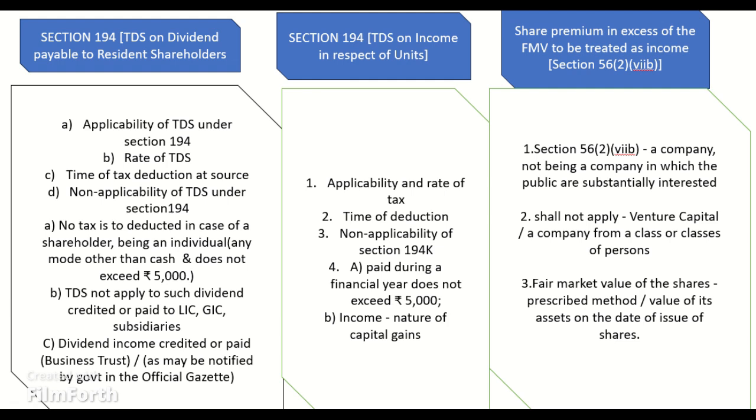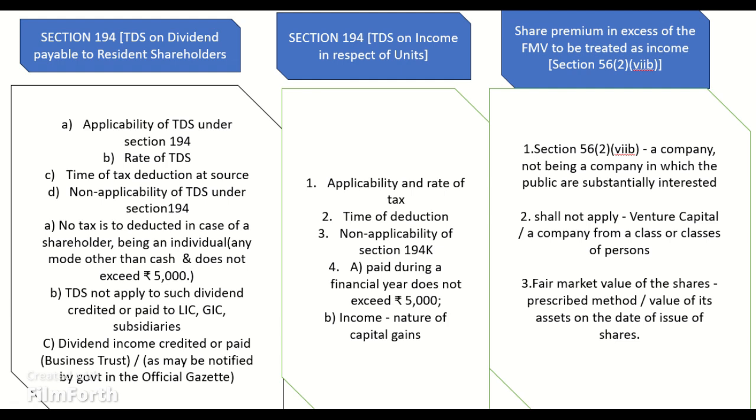The TDS provisions will not apply to such dividend credited or paid to LIC, GIC, subsidiaries of GIC or any other insurer, provided the shares are owned by them, or they have full beneficial interest in such shares. Dividend income credited or paid to a business trust by a special purpose vehicle, an Indian company in which the business trust holds controlling interest. Dividend income credited or paid to any other person as may be notified by the central government in the official gazette in this behalf.